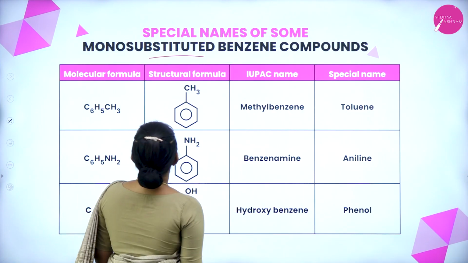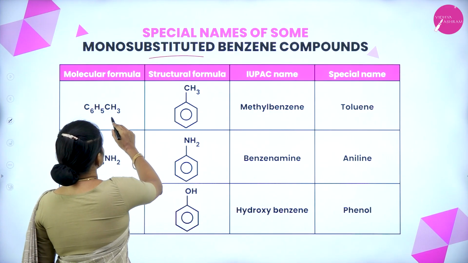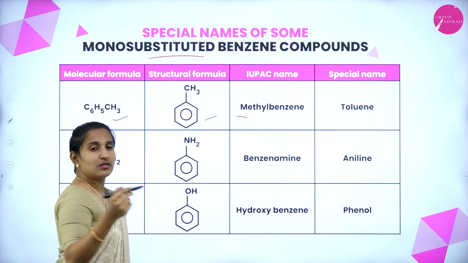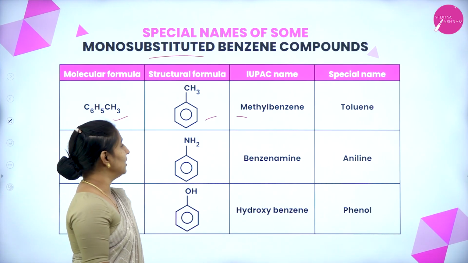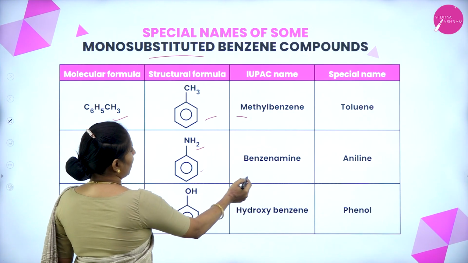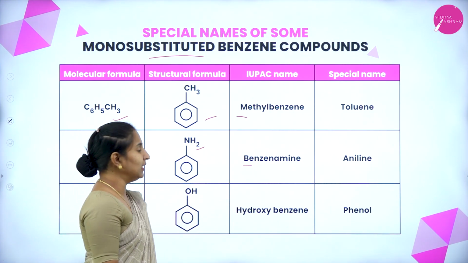Special names of some monosubstituted benzene compounds. This structural formula is methylbenzene, special name toluene. This is an amine attached to the benzene, we call it benzenamine, another name aniline.